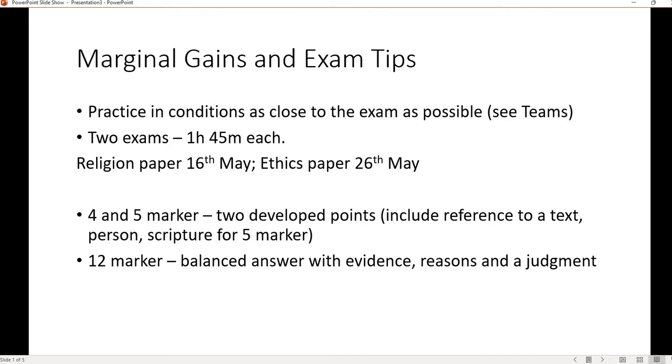Just a reminder that to make up the 24 marks, you have a 1 mark multiple choice question and you have a 2 mark give 2 question, which is 2 bullet points, not 2 developed points. For the 4 marker and the 5 marker, you need 2 developed points, which I'll talk about. And the 12 marker, of course, is a balanced answer with evidence, reasons, and a judgment. We go through and use the sausage structure. You can use SOJ if you don't have enough to say, but the important thing is it's balanced, uses keywords, has reasons, and a judgment.